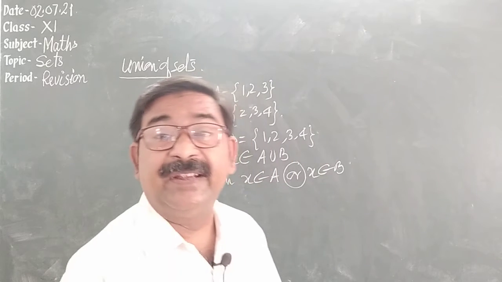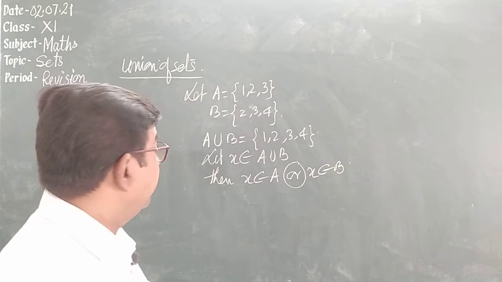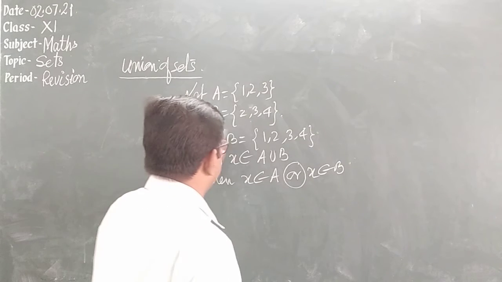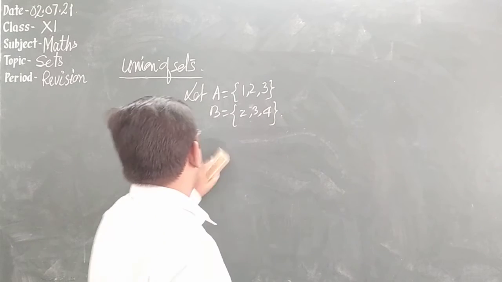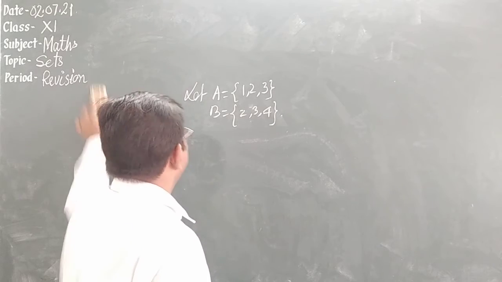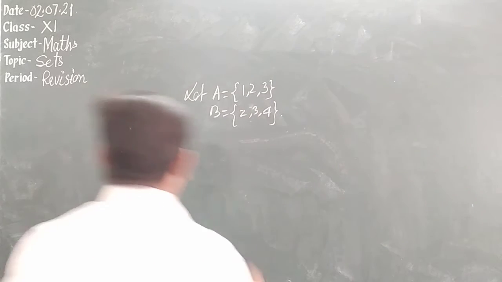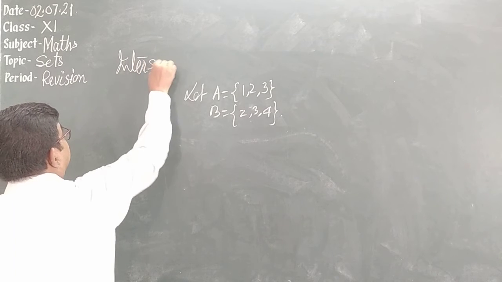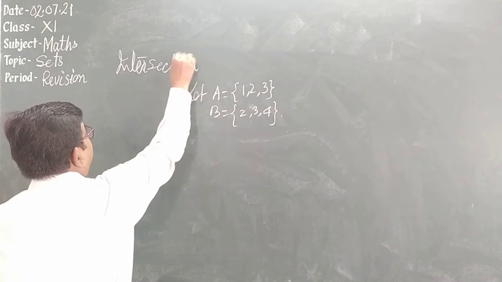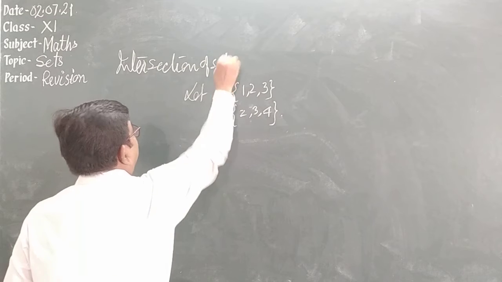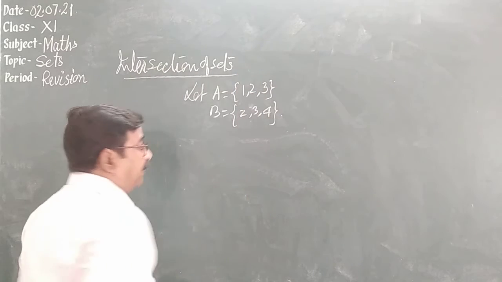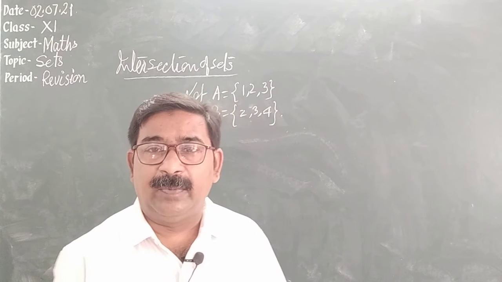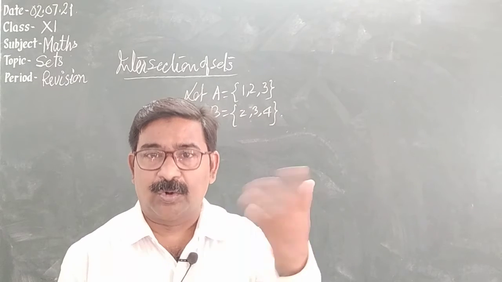Now another one is intersection of the sets. Intersection of sets means we have to write the common elements in two or more sets.